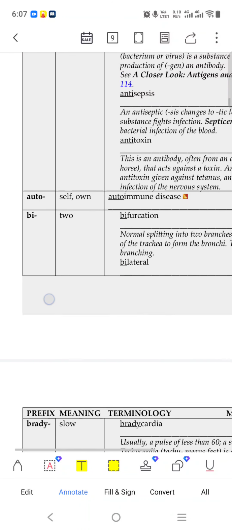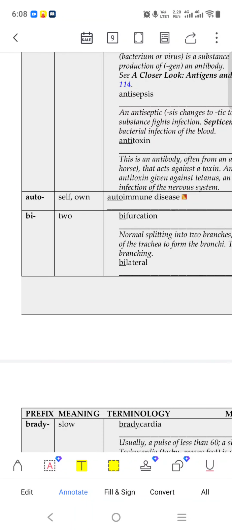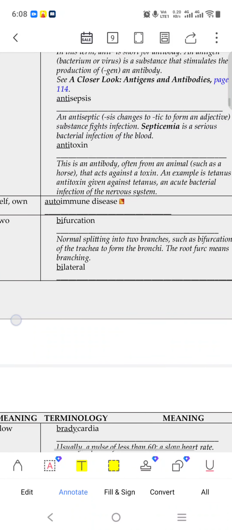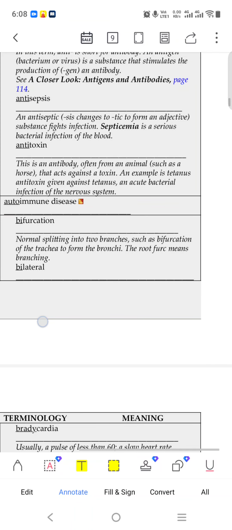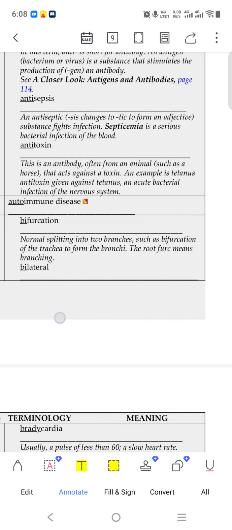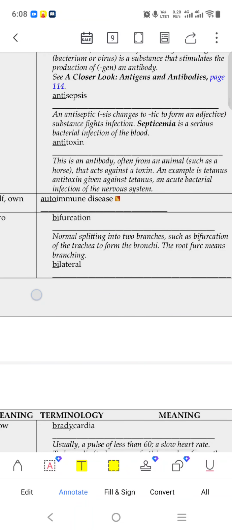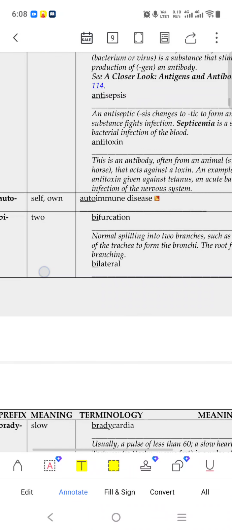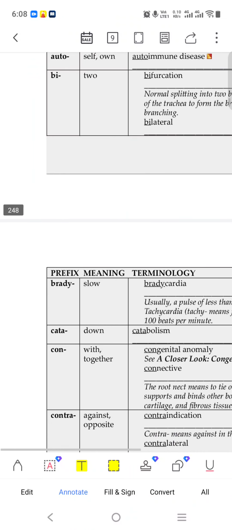Auto means self, by own. Autoimmune disease. Bi means two. Bifurcation is normally splitting into two branches, such as bifurcation of the trachea to form the bronchi. So it is divided into two. Bifurcation means two, two way.